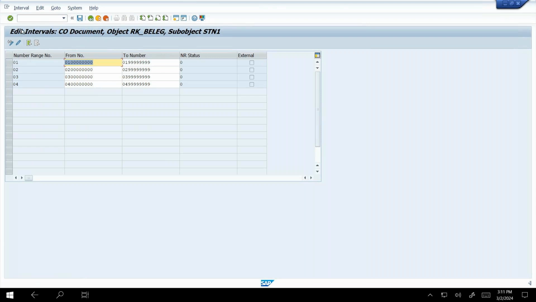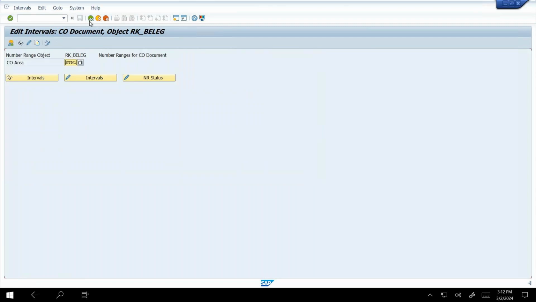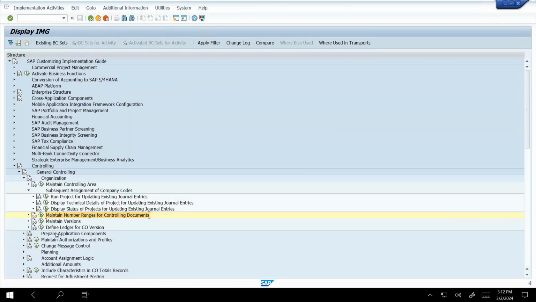So next, first one, we create one controlling area. Second one, we have to put some number range 01, 02, 03, 04, some number range for that controlling area. And the third one, we have to maintain version. So maintain version, which means we have to add the financial year to that controlling area. For that purpose, go back, and here we can see that maintain version. Just click on that maintain version.